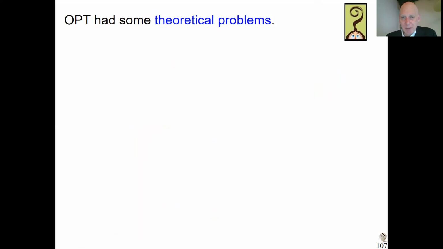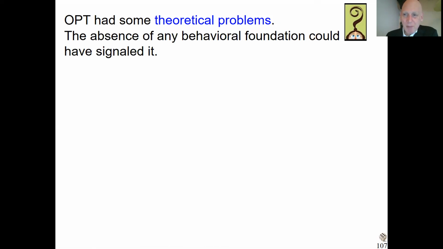Anyway, this original prospect theory of 1979, there were some problems still. The formula is quite good already, and they were the first to bring formulas that could do anything. They were not perfect. And also, never was a behavioral foundation really given. So that might have been a signal that there's a problem. Like the ordinalists emphasize, and I agree with them, a behavioral foundation is good. We're going to do behavioral, but we surely want to have behavioral foundations. All the good things that we learned from the ordinalists we want to keep. For original prospect theory, people never really had a behavioral foundation, and that could already have been a signal that maybe it's not perfect in every respect.